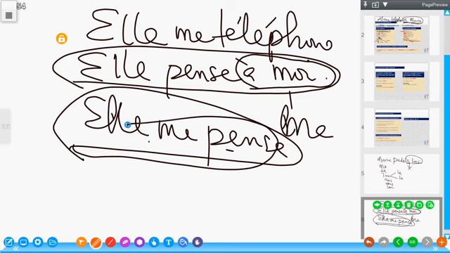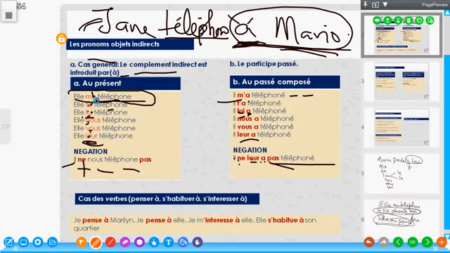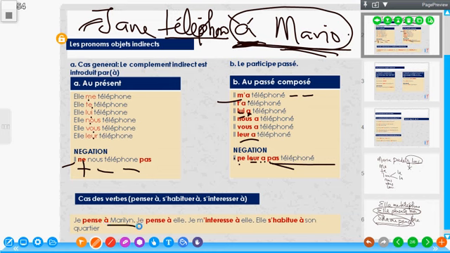So the French say if we have verbs like penser, s'habituer, or s'intéresser, they do not follow this rule. Just like we all know that every rule in French has an exception. So in that case, the objects maintain their form. Elle pense à Marilyn because Marilyn is feminine.